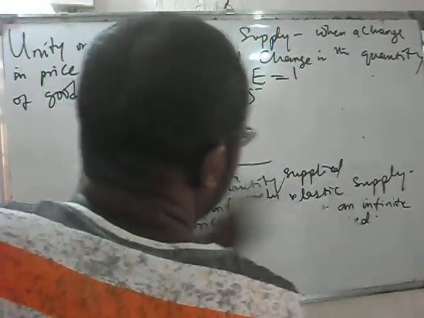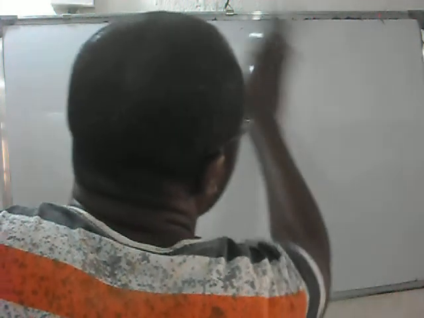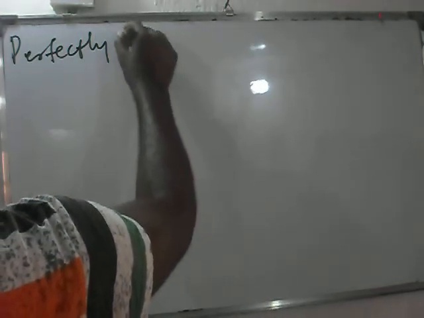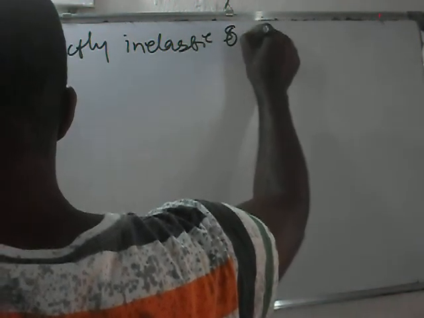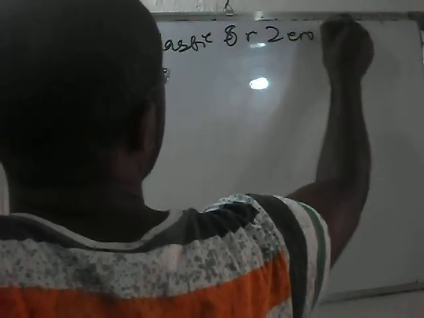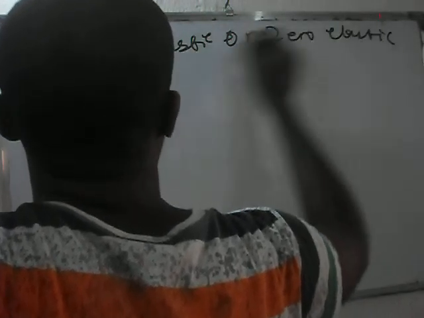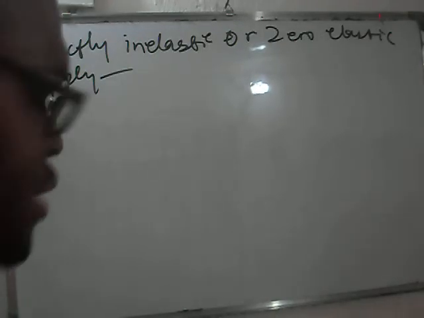Now we look at the last. And the last is what we call perfectly inelastic, or you can call it zero elastic supply. This is the last form of elasticity of supply.